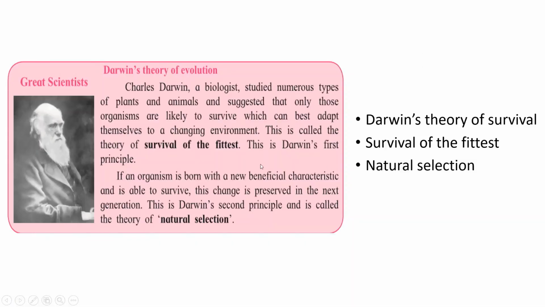Darwin's second theory: the adapted characteristics in the organisms are preserved and passed on to the next generation. If an organism is born with new beneficial characteristics and is able to survive, this change is preserved to the next generation. That means the adapted characteristics present in the organisms are preserved and passed on to the next generation. That is known as natural selection. These are Darwin's two theories of evolution.